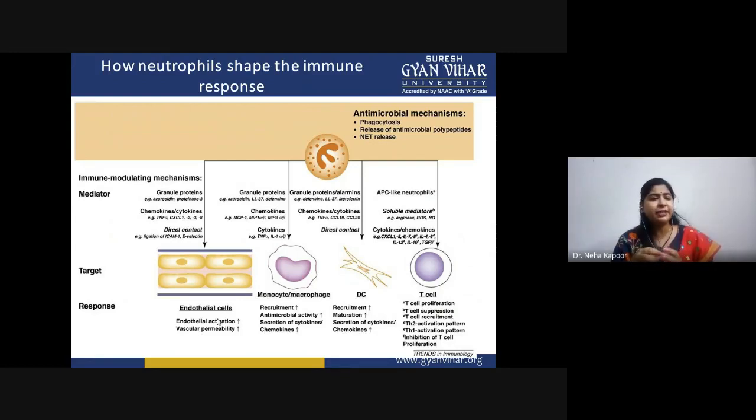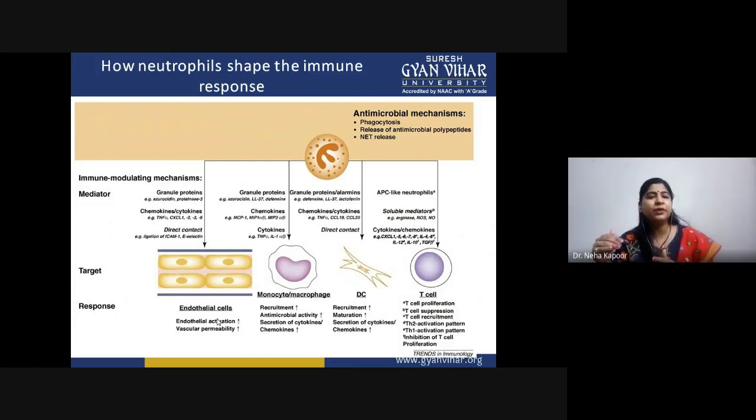Now, in case of monocyte macrophage, there are many granule proteins, chemokines, and cytokines, however, the number and the count would be different. They basically get recruited, they impose antimicrobial activity, they secrete cytokines, they secrete chemokines because their count is increased. On the other hand, if dendritic cells are there, the neutrophils will release certain granule proteins that act as an alarming agent to these dendritic cells, so that these antigen presenting cells can reach the site, capture the antigen, and process it. So they get recruited, they get matured, they secrete cytokines, they secrete chemokines.